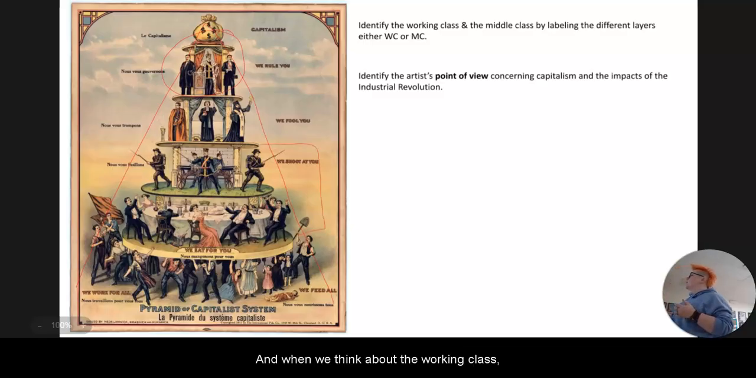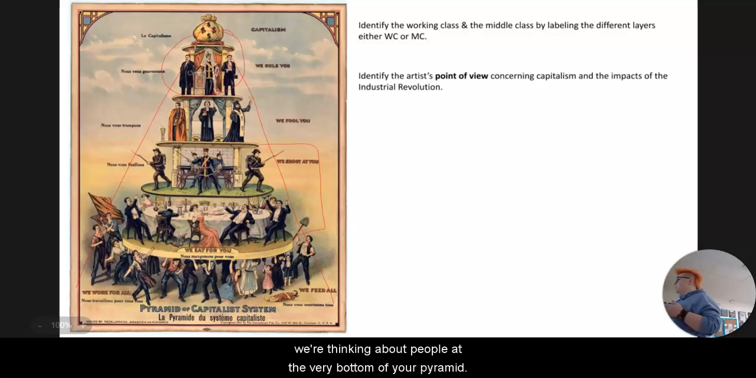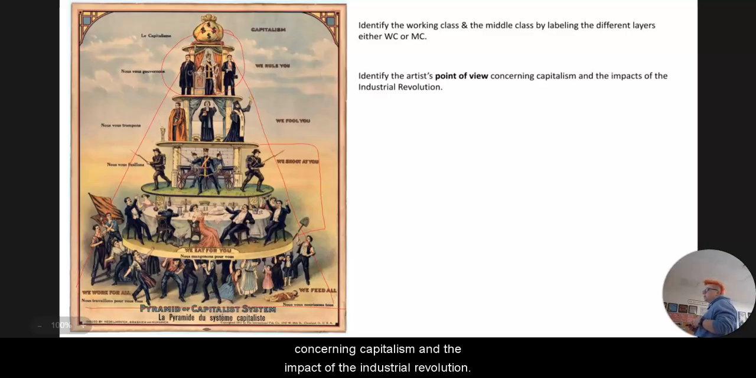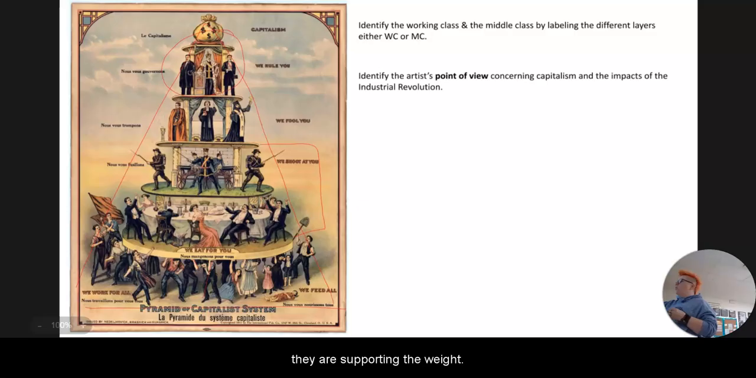And when we think about the working class, we're thinking about people at the very bottom of your pyramid. So in this case, your people kind of like right there at the very bottom. If you look at what each section is telling you, it will show you what the point of view is concerning capitalism and the impact of the Industrial Revolution. So here in this, we have at the very bottom, they're supporting the weight. So you can see they're holding it up.